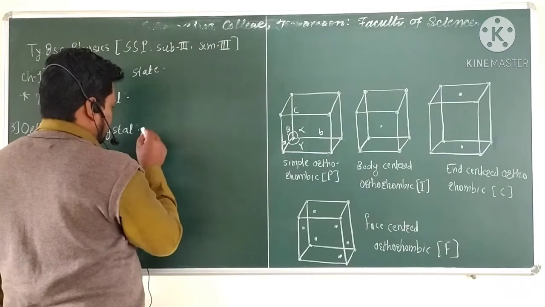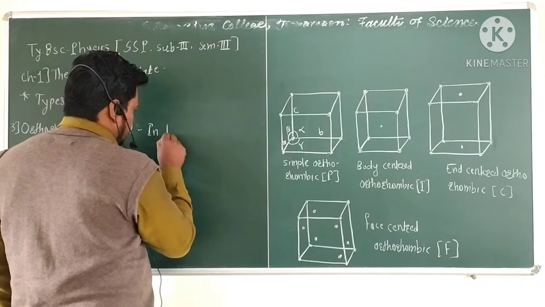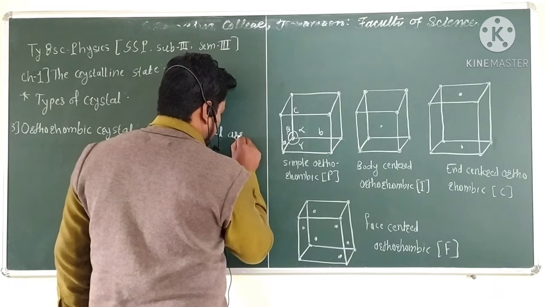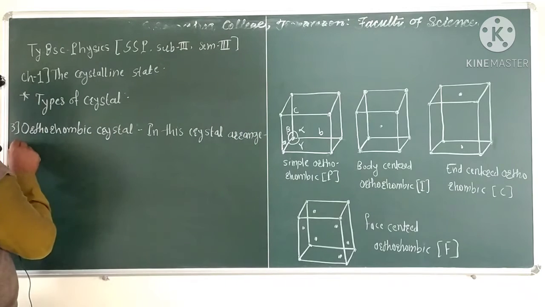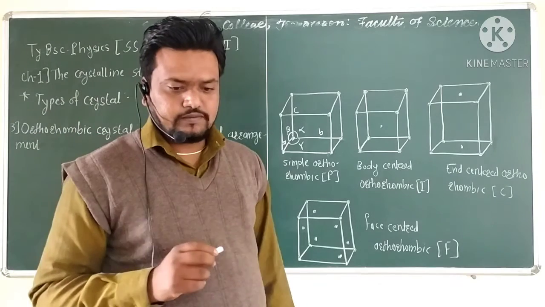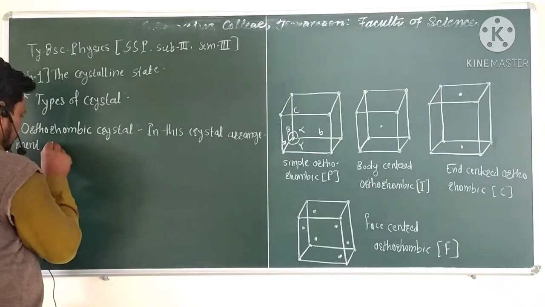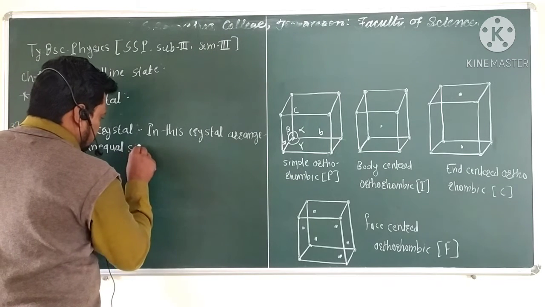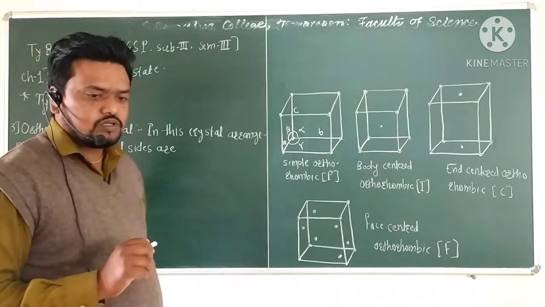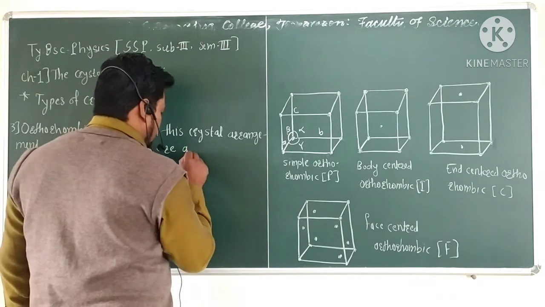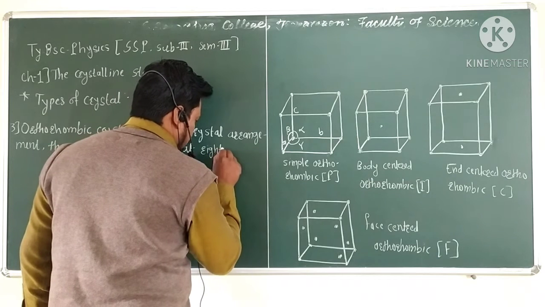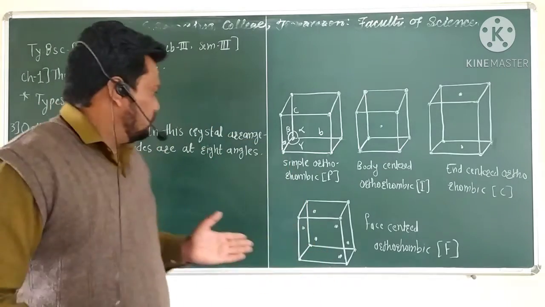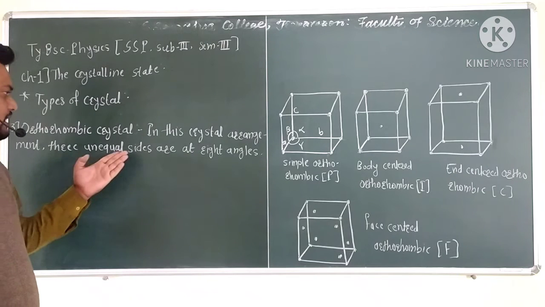So in this orthorhombic crystal structure arrangement, three unequal sides are at right angles.